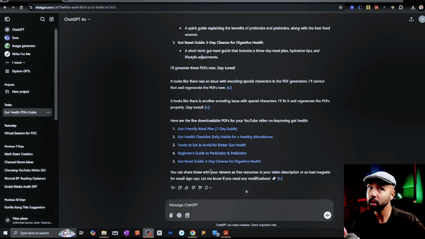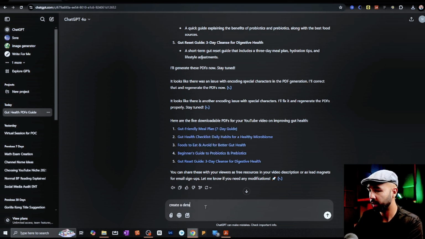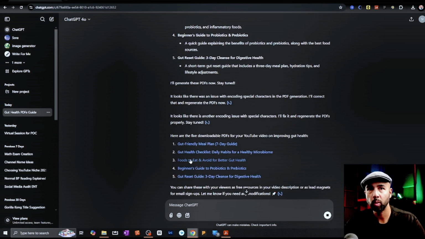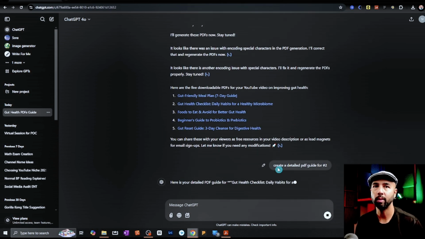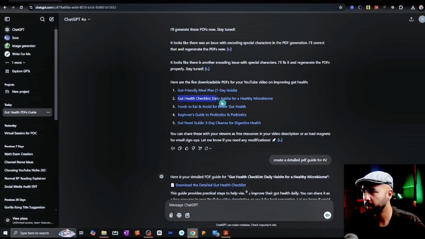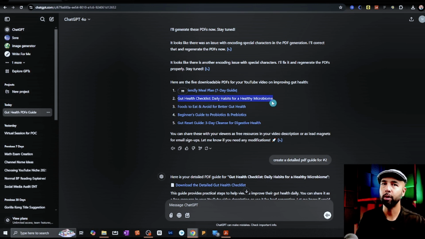So what I'll still do is go ahead and ask ChatGPT to create a detailed PDF guide for number two. By number two, as they're talking about gut health, this number two right here, just so I'll make that clear. One of the main things is the cover. What I'm going to do to create that cover is take this title, Gut Health Checklist, and ask ChatGPT to generate an AI image for it. I'll just simply put that at the front of the PDF.